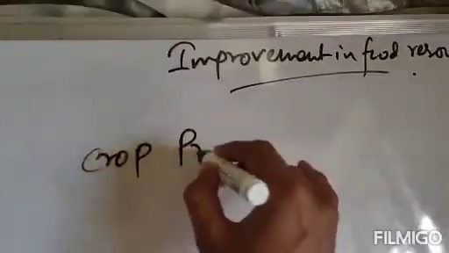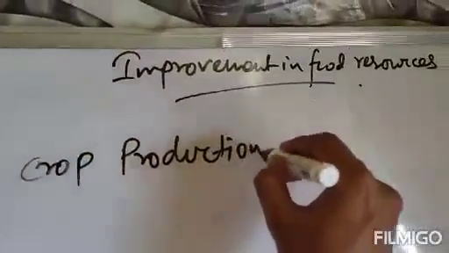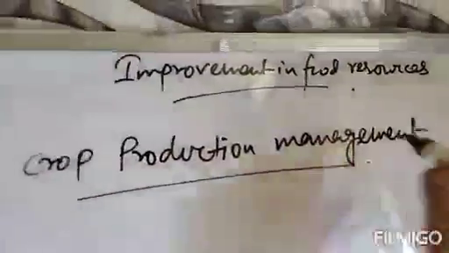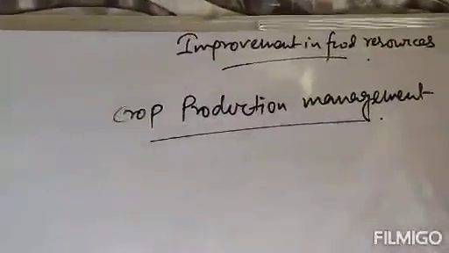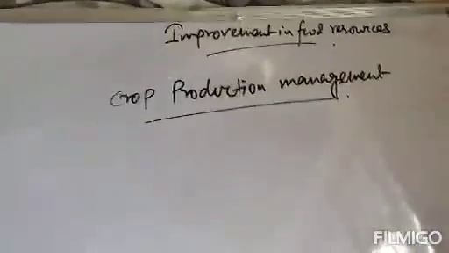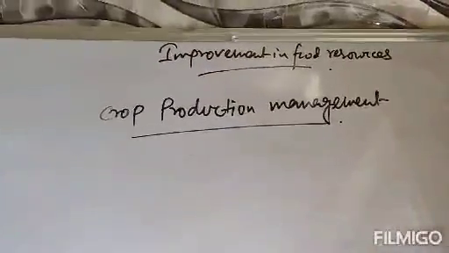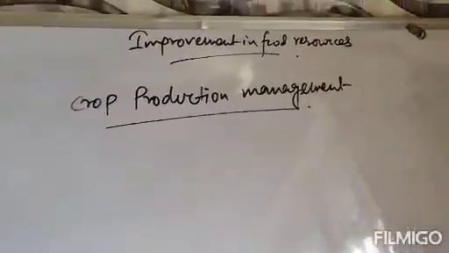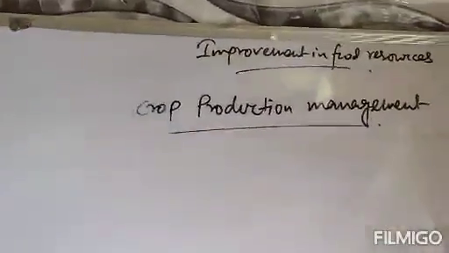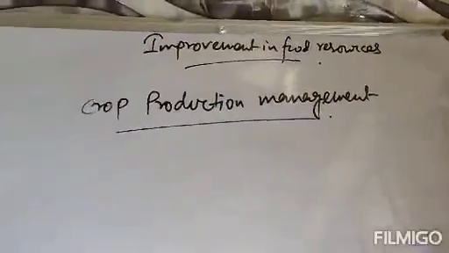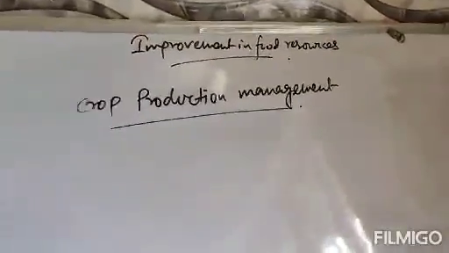Crop production management. Now we need to produce crop because India is a very populated country. So to meet its demands, we need to produce crop on a large scale. Now once crop is produced, we have to manage those crops so that all of the people get equal crops, or all of the crops be available to us. So crop production management is very important.